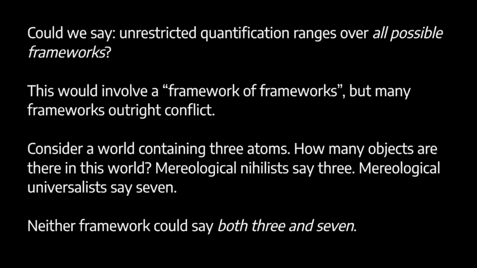More broadly, recall that the absolutist does not say anything about what there is. The absolutist says, whatever there is, it's in the absolutely general domain. Now, the point here is that there's no fact of the matter about what there is. So there is no determinate domain that can count as the absolutely general domain. So, okay, those were some of the motivations for relativism, for the denial of unrestricted quantification.